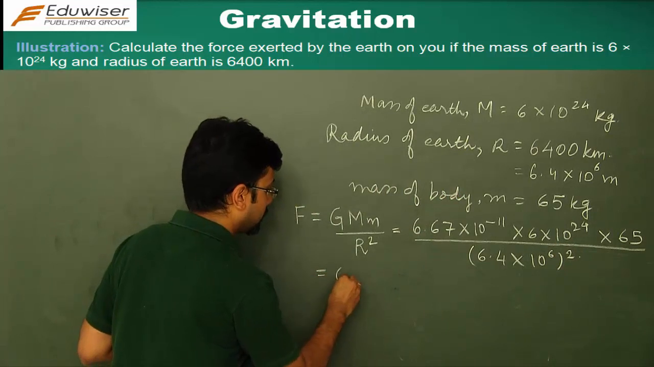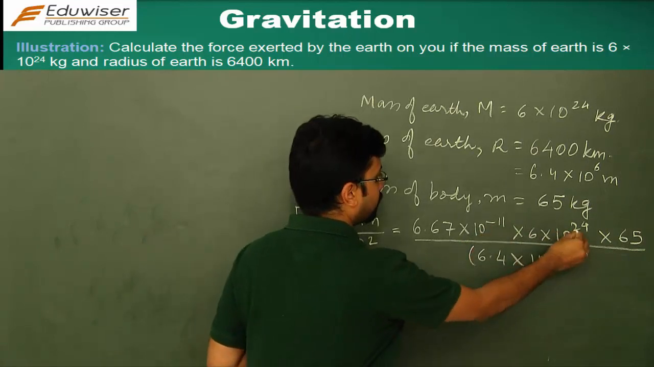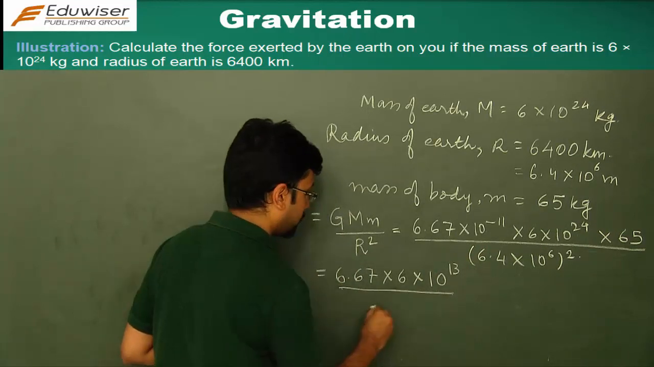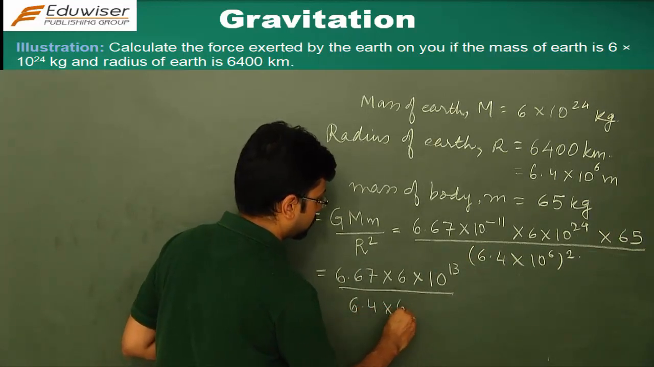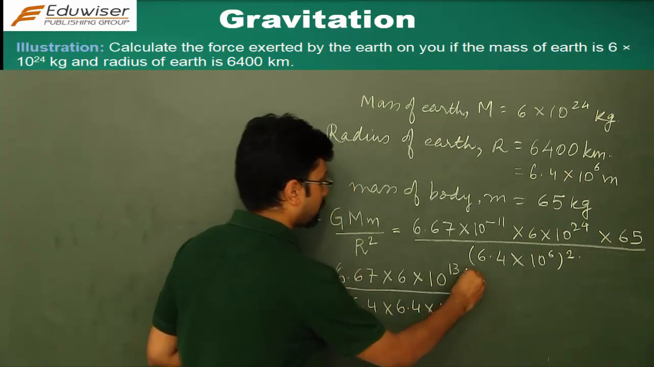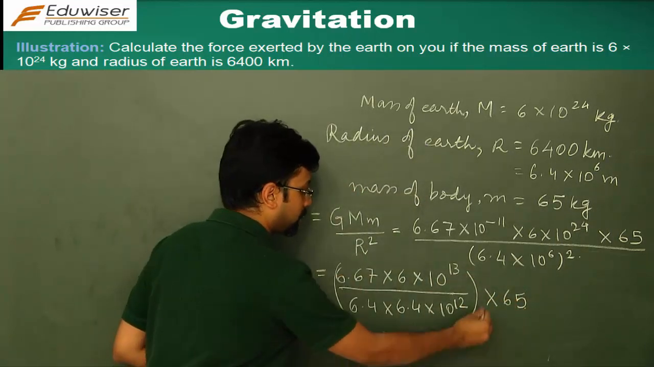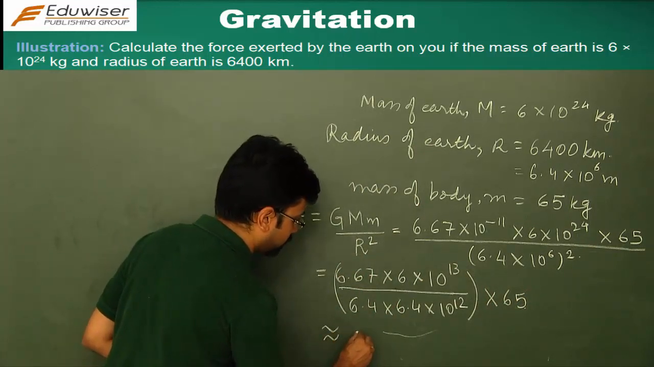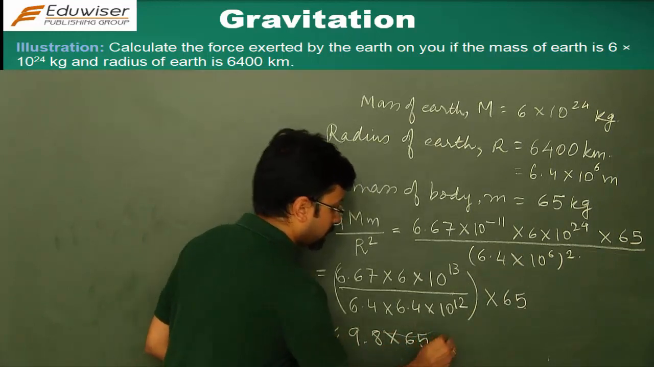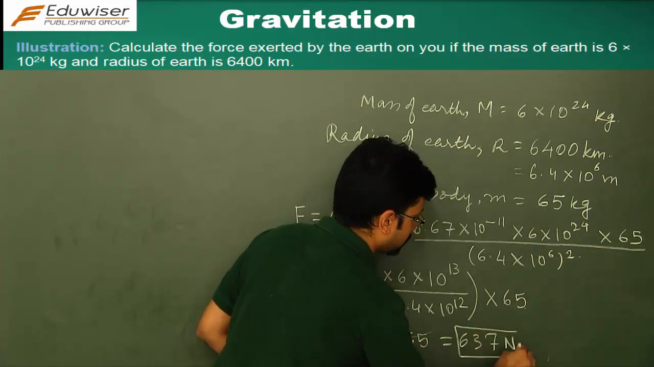This can be written as 6.67 into 6 into 10 to the power minus 11, and 10 to the power 24 would give you 10 to the power 13, divided by 6.4 into 6.4 into 10 to the power 12. The whole thing is multiplied by 65. If you do calculations for this particular thing, you would get it approximately equal to 9.8, and you have to multiply it with the mass, and this comes out to be equal to 637 Newton.